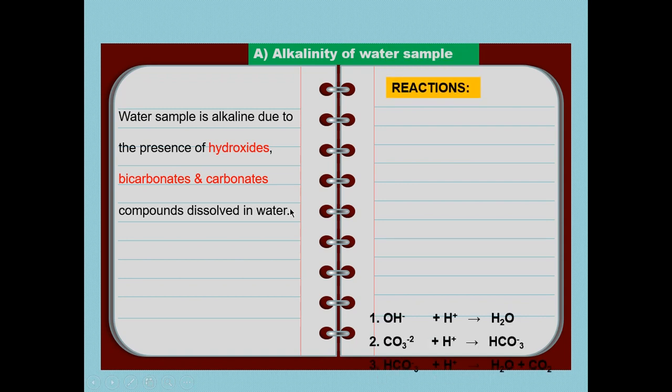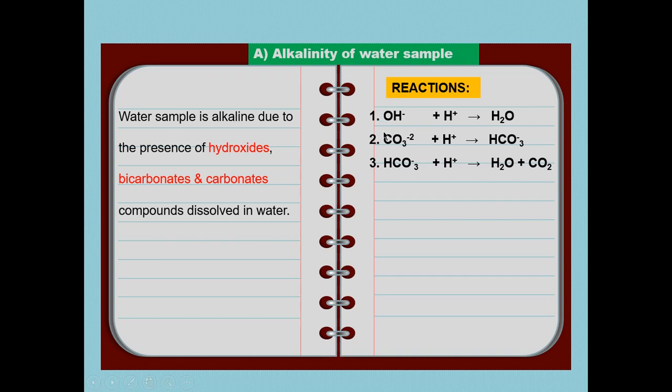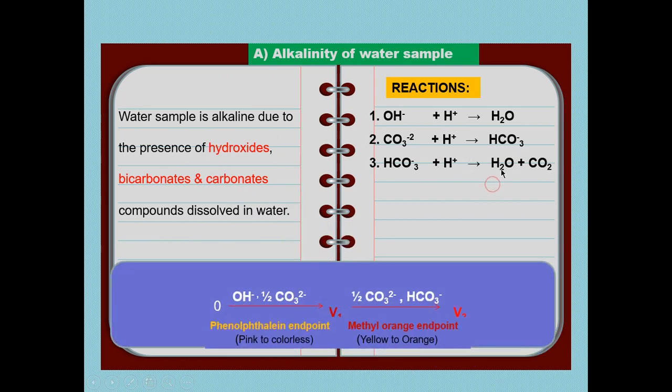Now, how do they react? Look here. If hydroxide is present, how to determine that? We have to add acid, because all these three are basic or alkaline in nature. So to calculate the quantity of hydroxide, we have to add H plus. Why is H plus chosen? Because it is common for all these three, and we get stable products. Like OH minus reacts with the acid to give H2O, carbonate gives HCO3 minus, and HCO3 minus when reacted with the acid is converted into H2O and CO2.